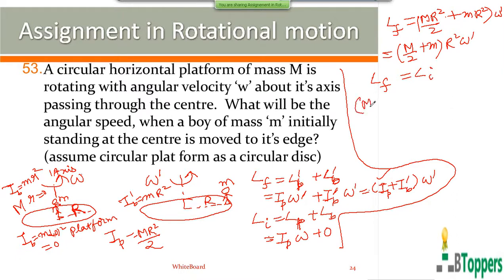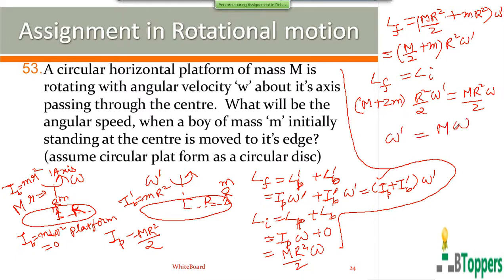The final angular momentum of the system, you can write as (M plus 2 into small m) into r squared by 2 into omega dash. The initial angular momentum of the system is equal to the moment of inertia of the platform into omega. So you can cancel r squared by 2 on both sides. So you get omega dash equal to M omega by (M plus 2 into small m).